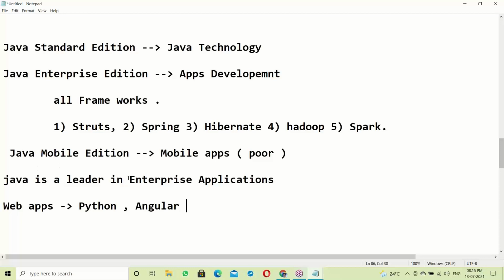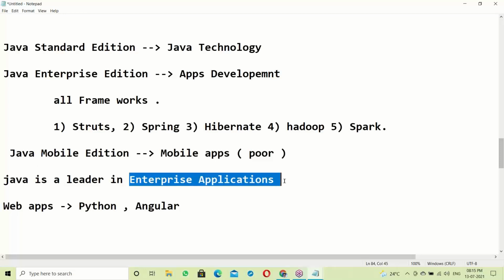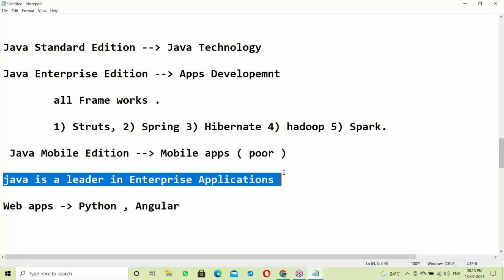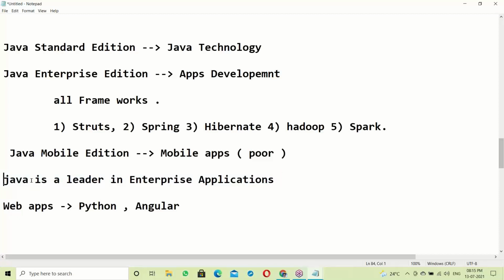That is called an enterprise application, one doing large scale business every day. In this area Java is a leader, and because of its features and frameworks, Java has become popular.